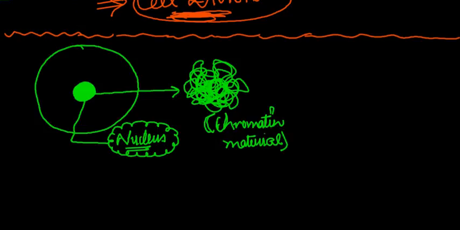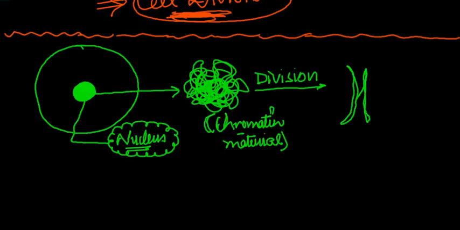And when the cell is dividing, so during the process of division, the chromatin condenses to form some thread-like structures, so something like that. If you see more clearly, you will get a better diagram.